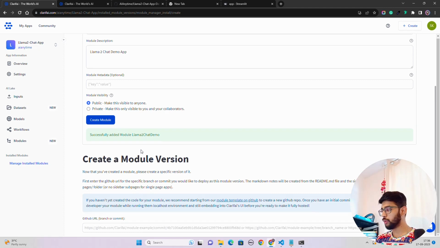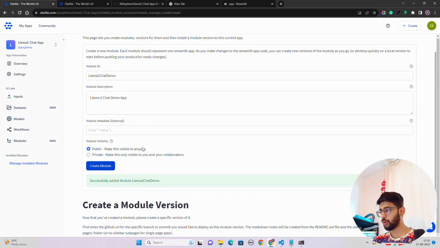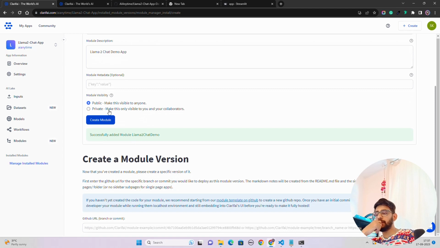And once you come down, it will show you a few things that are important. Now, if you keep this public, or should we make this private? If I make this, okay, then it's public, it's fine. Now what I'm going to do next is create a module version. Okay, so now if you make this app public, then it doesn't make sense to remove the tokens from the GitHub repository that we made secrets.